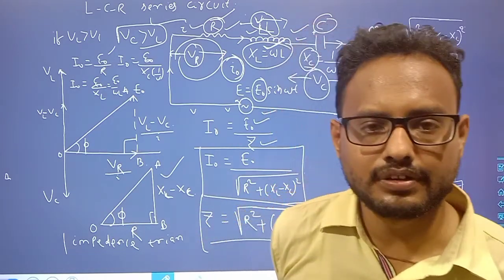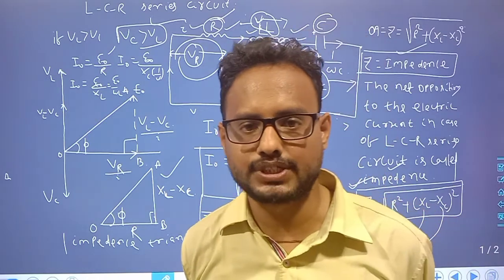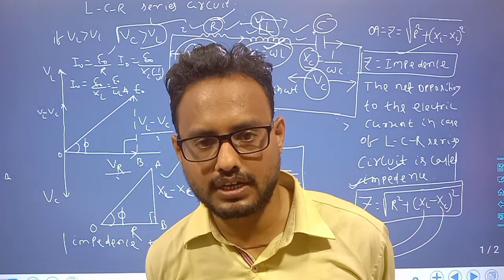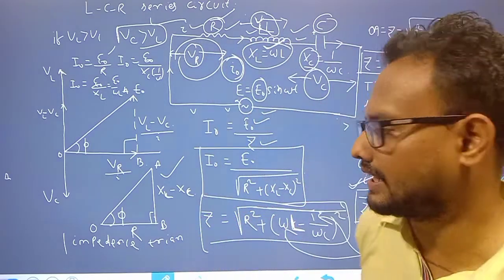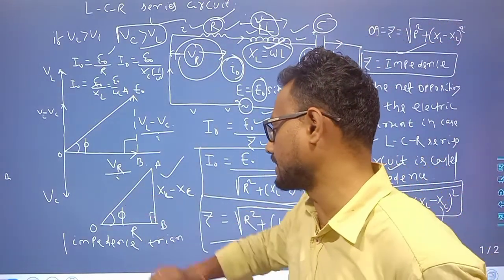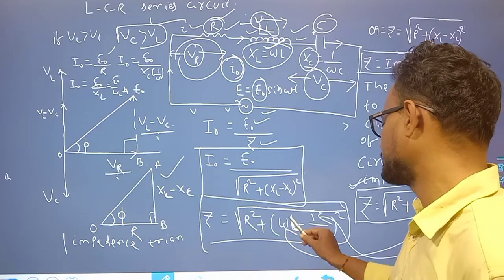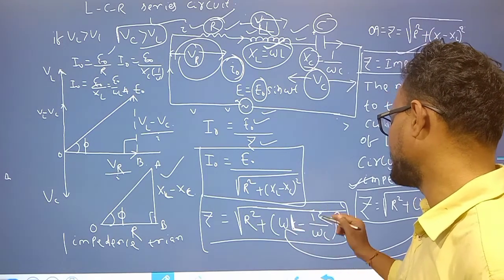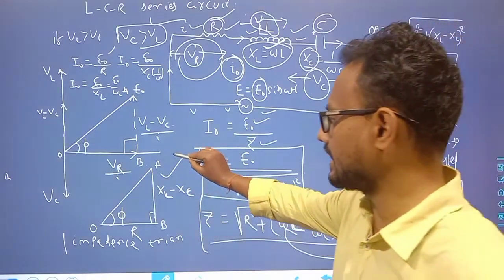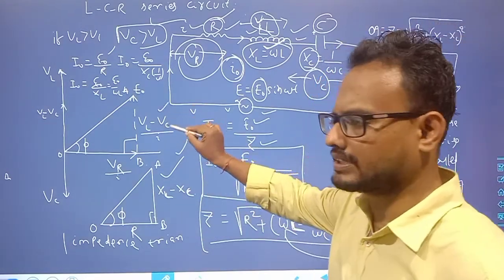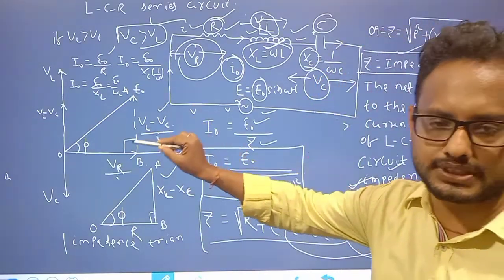Okay. So there is a net opposition to the electric current in the case of a series LCR circuit. That is called impedance. So Z is equal to the square root of R square plus (omega L minus 1 by omega C) whole square. Clear?